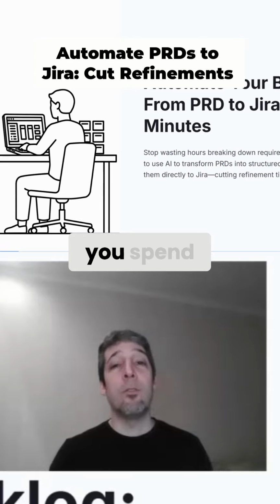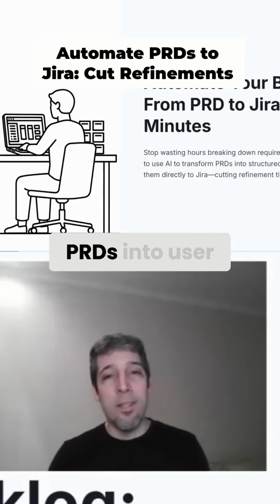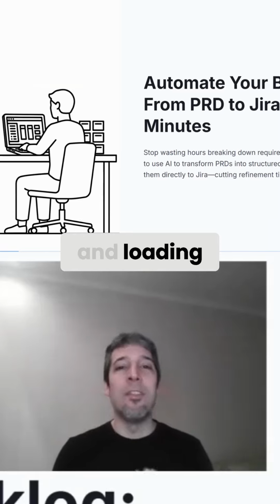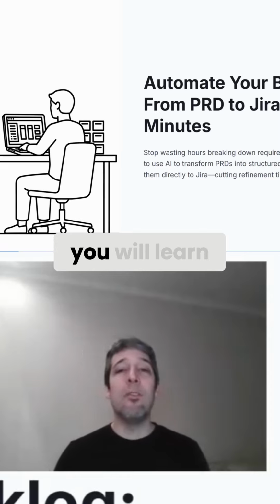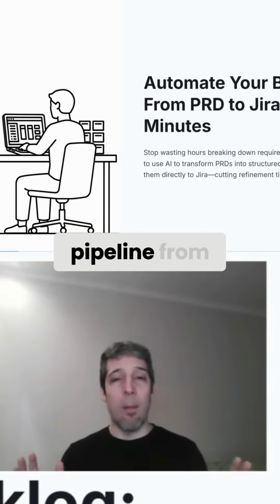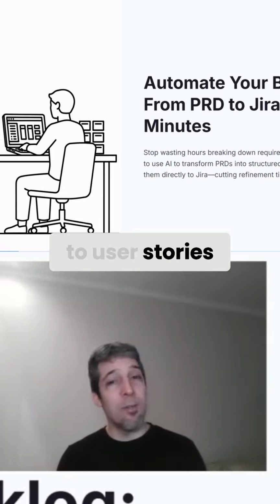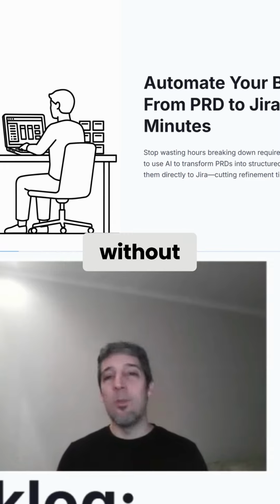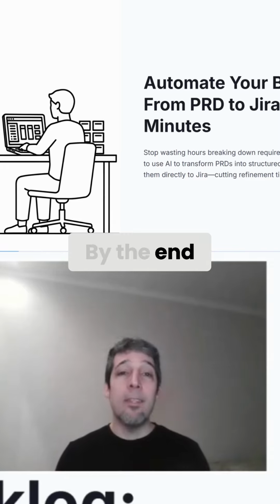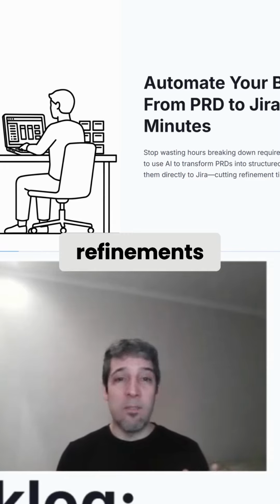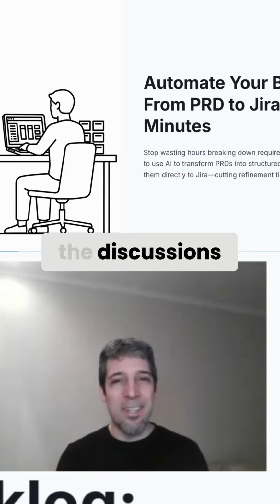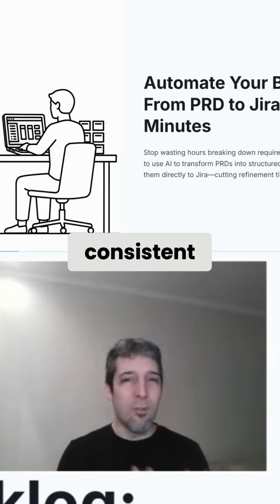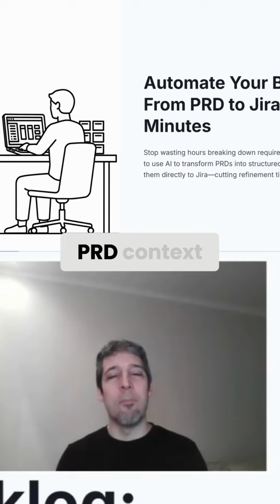How many hours do you spend breaking down PRDs into user stories and loading them into Jira? In this video, you will learn how to automate the full pipeline from PRD to user stories to Jira without copy-paste, without manual formatting. By the end, you will be able to cut refinements from 3 hours with endless discussions to 45 minutes with consistent tickets and without losing the PRD context.